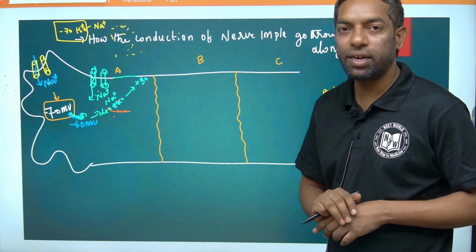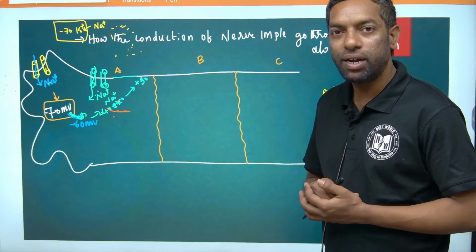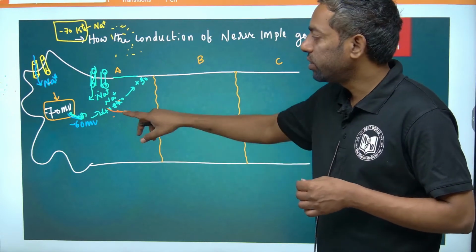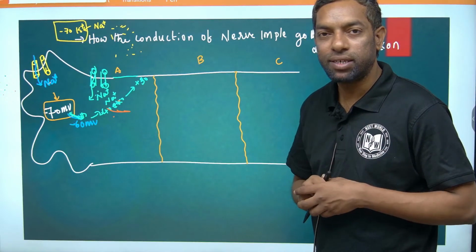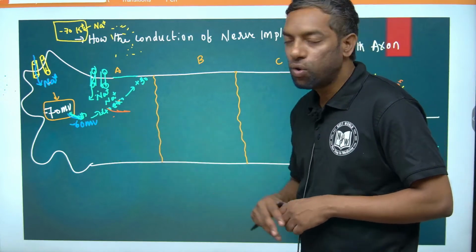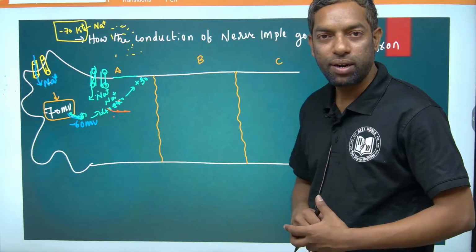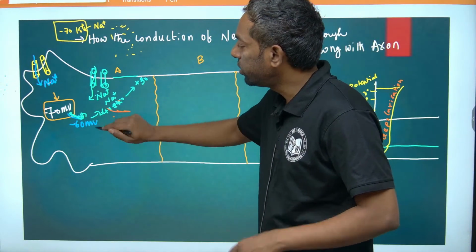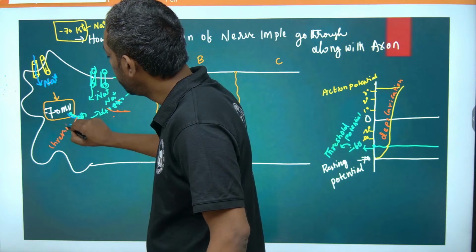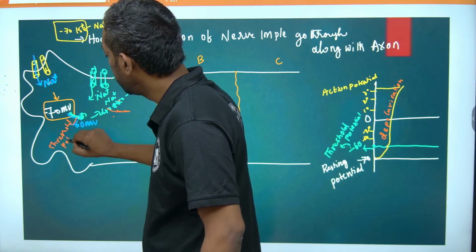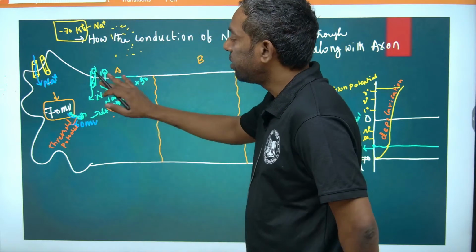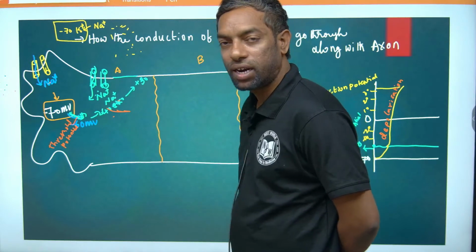If any mechanical gated channel opens, sodium enters initially, and that leads to a potential difference, from minus 70 to minus 60. Any change in the voltage that opens the voltage gated channel, that initial change we can call the threshold potential. The threshold potential is the reason for the voltage gated channel to open.